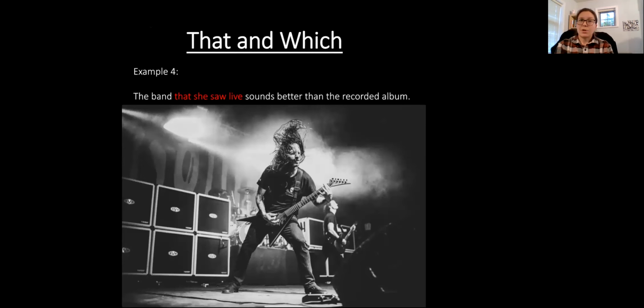And our last two examples are going to look at that and which. As I said at the beginning, that is usually used with a restrictive clause, and which is used with a non-restrictive. In this example, the band that she saw live sounds better than the recorded album. Our adjective clause here is that she saw live, and our noun is the band. The band is not very specific. Again, this could be any band, but which one is the one that she saw live? So we use the word that. In some cases, you do see sometimes that the word that is replaced with which, but it's not very frequently.